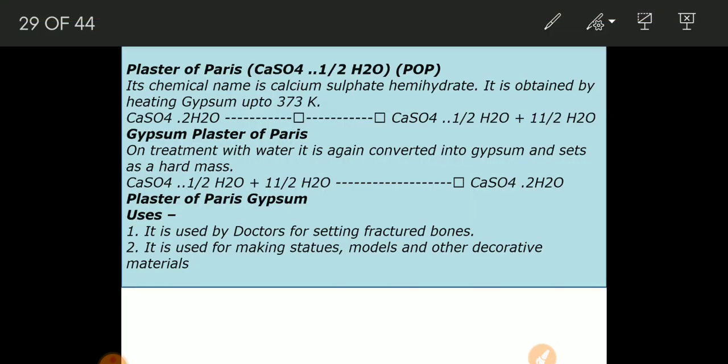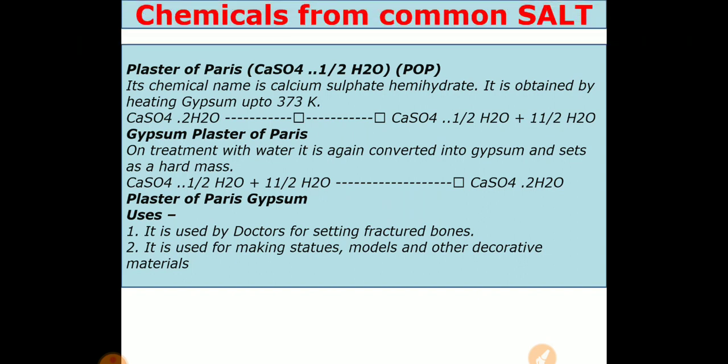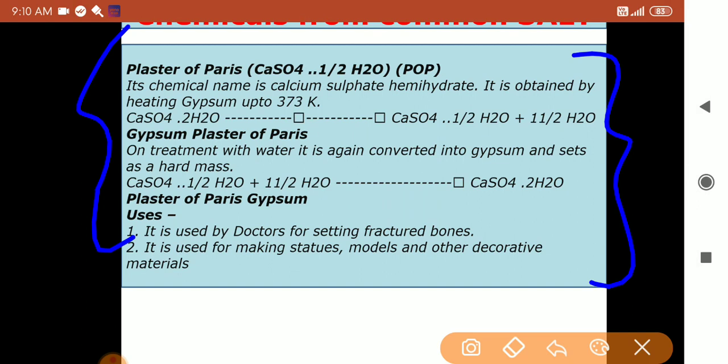So this is everything about plaster of Paris. A question can be asked for 3 to 4 marks, or even 5 marks, like this entire content present on the slide now. This much we have to write, but you'll get 5 marks. It doesn't mean that you can easily write this reaction. You have to practice it 3-4 times, then only will you remember these formulas and what actually happens in this reaction.